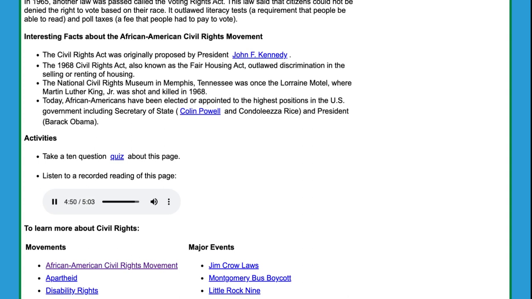Today, African Americans have been elected or appointed to the highest positions in the U.S. government, including Secretary of State, Colin Powell and Condoleezza Rice, and President Barack Obama.